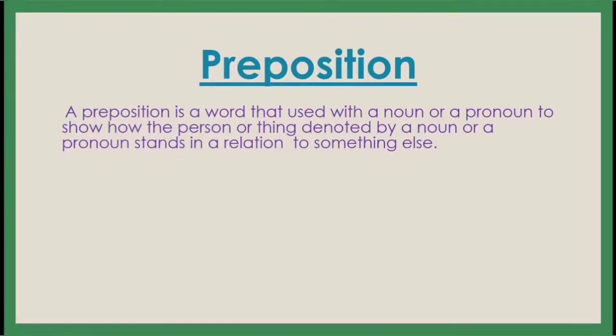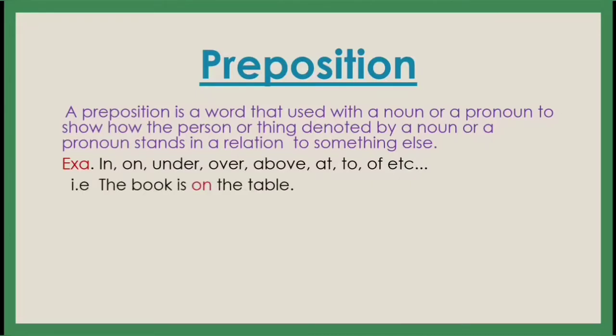In a simple way, a preposition is a word that is used to show the relation between one thing and another thing. There are some prepositions like in, on, under, over, above, at, to, of, etc. Understand? There are some more prepositions, but these are the examples: in, on, under, over, above.